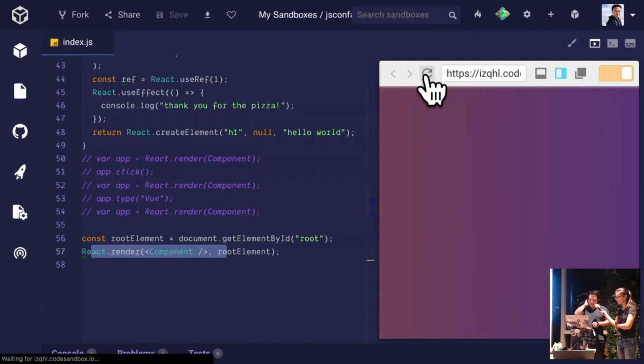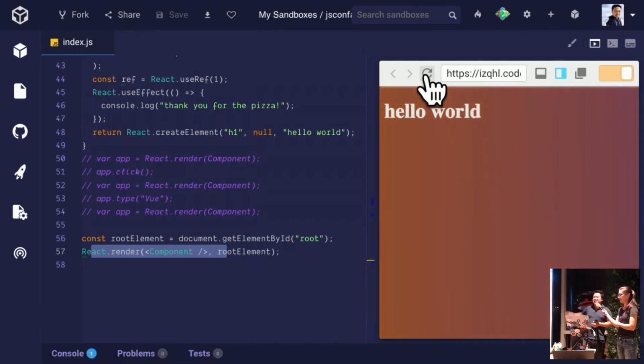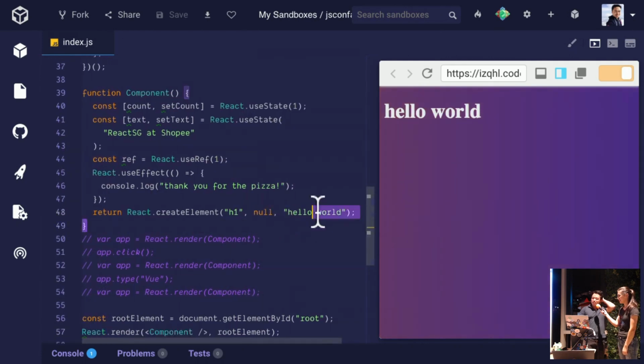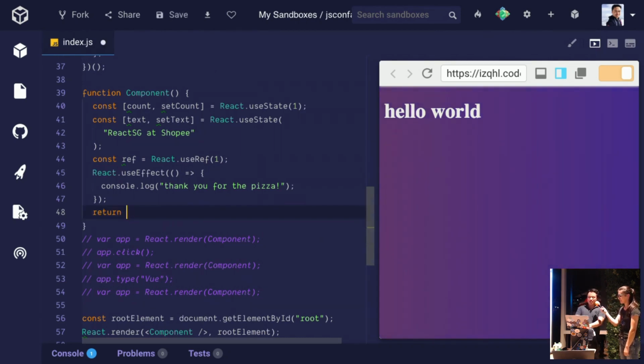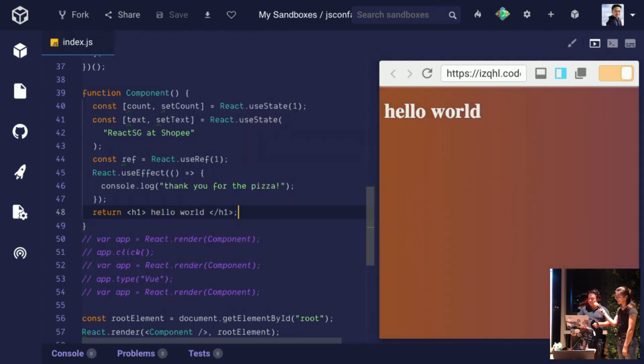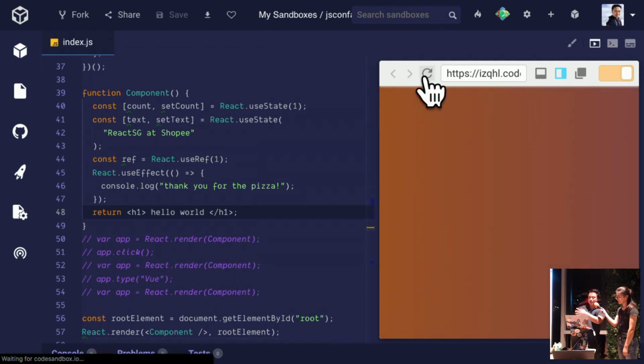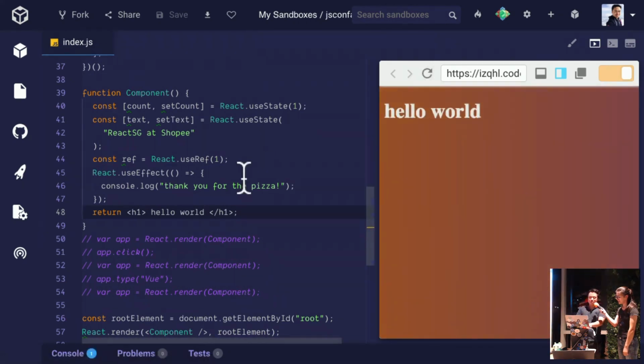So let's try and see. Hey, that's pretty cool, right? So we have React.createElement, and we're creating this little thing. So for everyone who knows JSX, what does this become? It's just an h1 tag, right? Hello world. I have the Babel plugin installed here, and I don't have hot reloading figured out, so I'm just going to manually reload every single time.